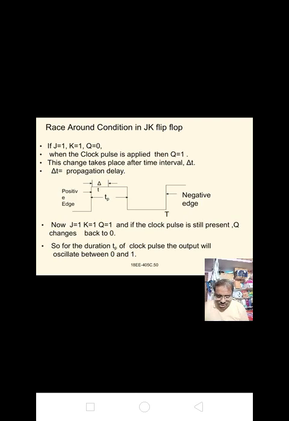There are two solutions for the race around condition: use of edge triggering, as well as master slave flip flop configuration.